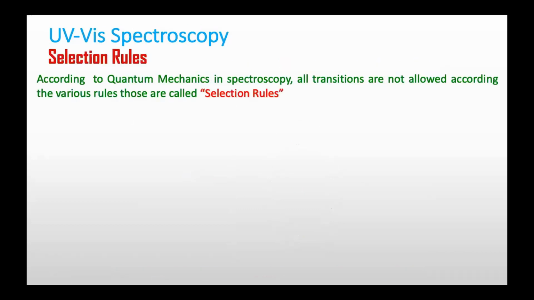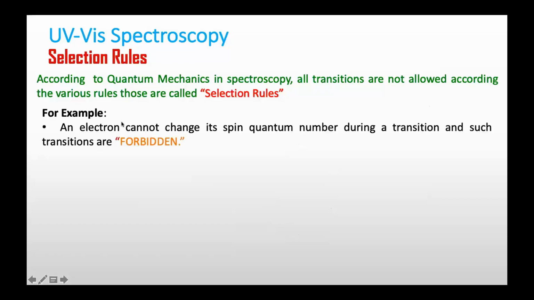So there are some selection rules. According to quantum mechanics in spectroscopy, all transitions are not allowed; they are restricted by various rules. Those are called selection rules. The first selection rule says an electron cannot change its spin quantum number during a transition, and such transitions are forbidden if the spin quantum number of an electron is changing.